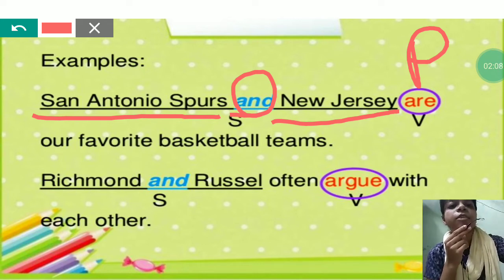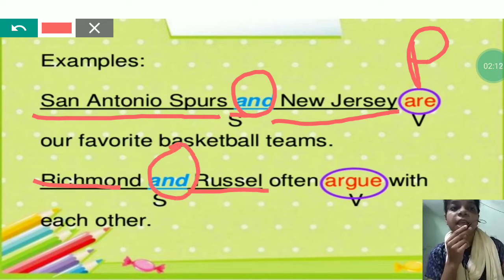Second example, Richmond and Russell often argue with each other. Here again, there are two subjects, Richmond and Russell. Both are joined by using and, so that's why they need the verb which is plural in form.